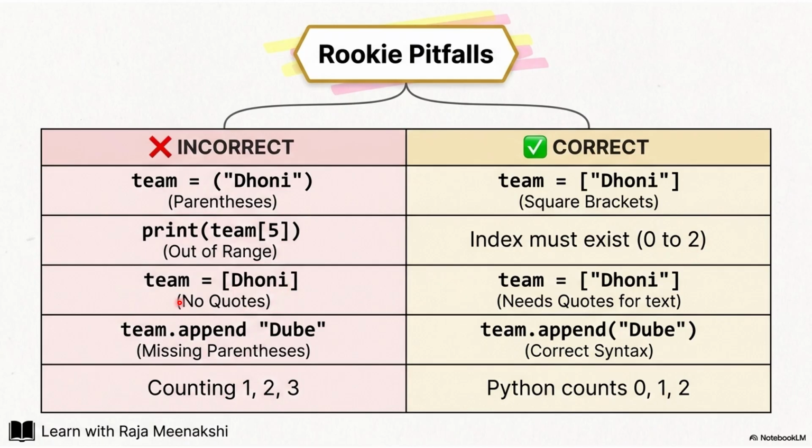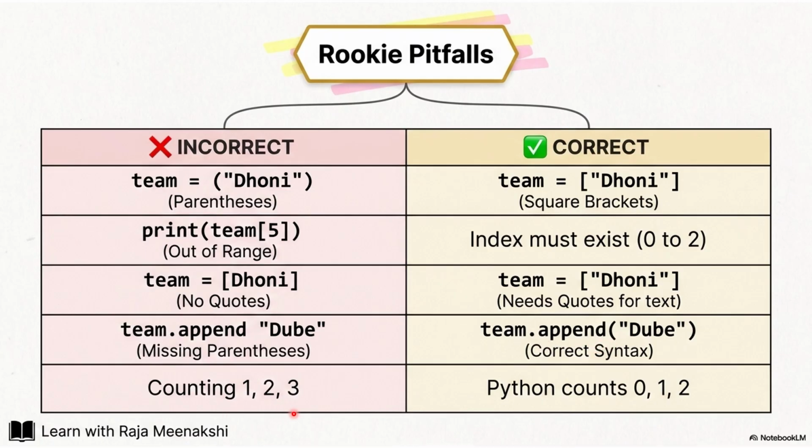Team square bracket Dhoni, no quotes. No quotes means it will be considering that as a variable. If you want text, text should always be within quotes. These are all the common mistakes students will do. You will get error and you will be frightened thinking about the programming language itself. So these are all the common mistakes. Team.append of Dubey, we haven't given the parentheses. Parentheses is mandatory because append is a built-in function.